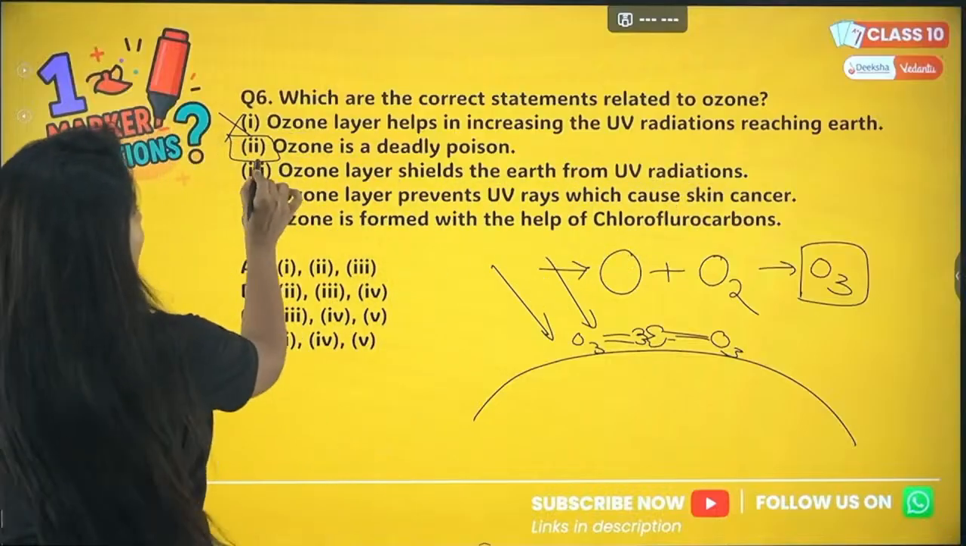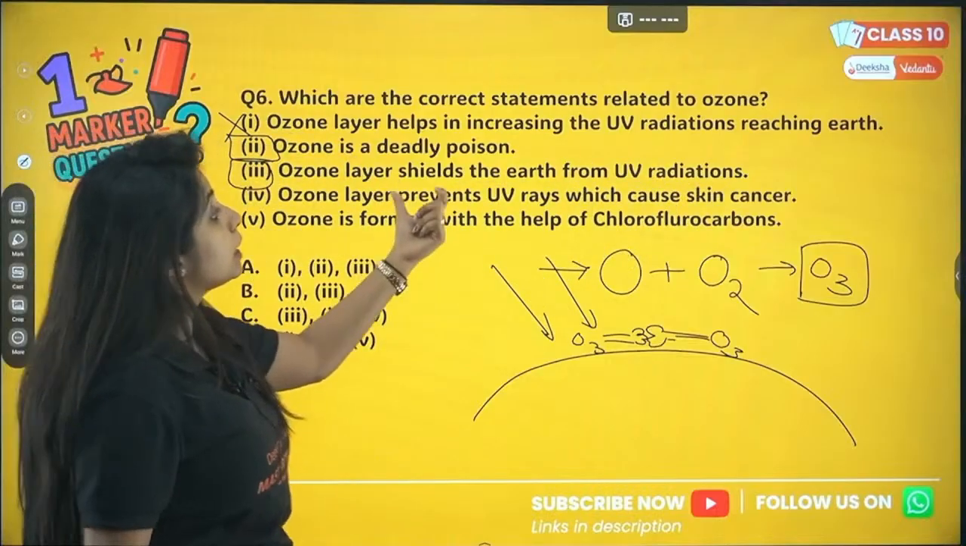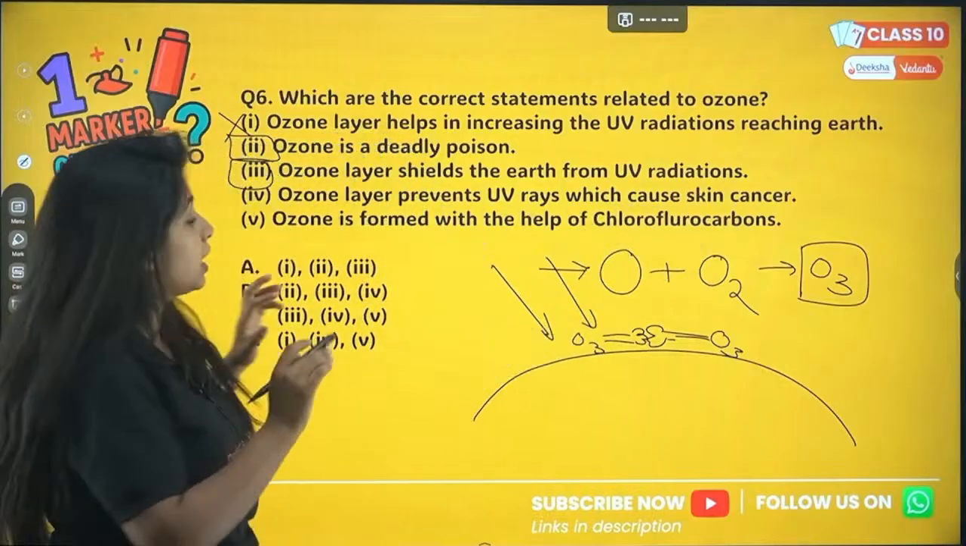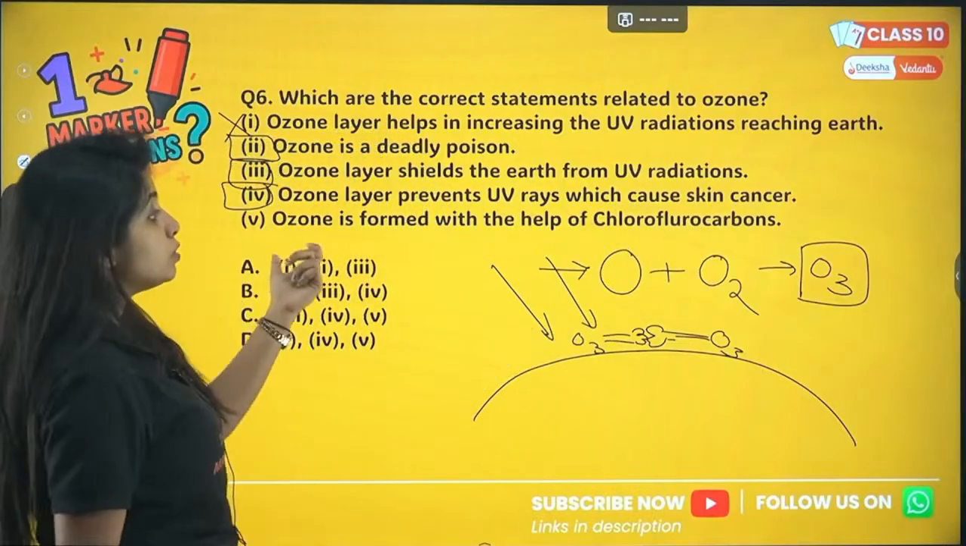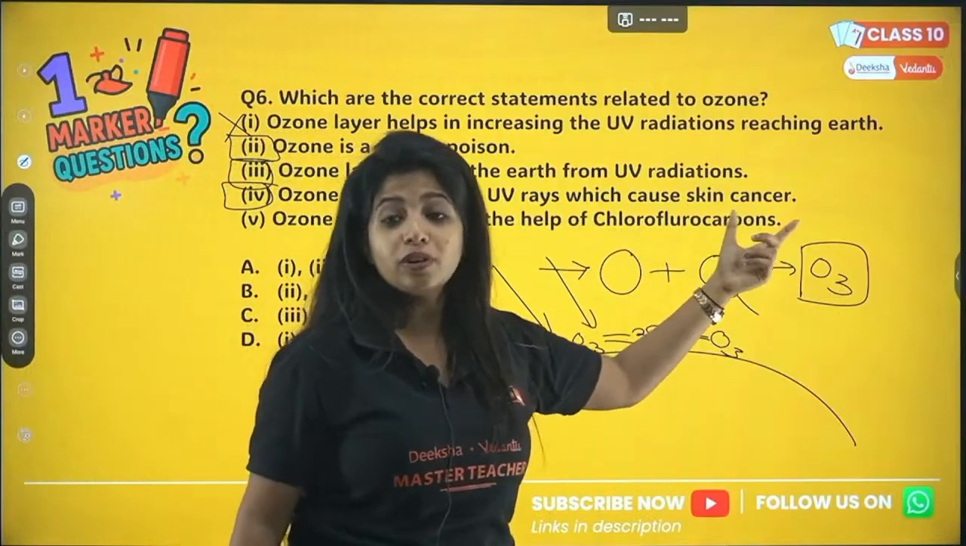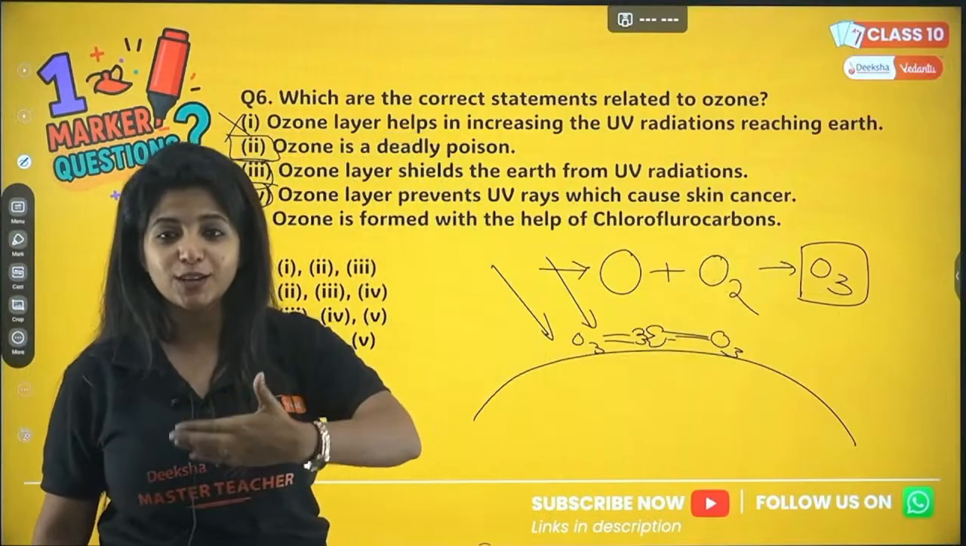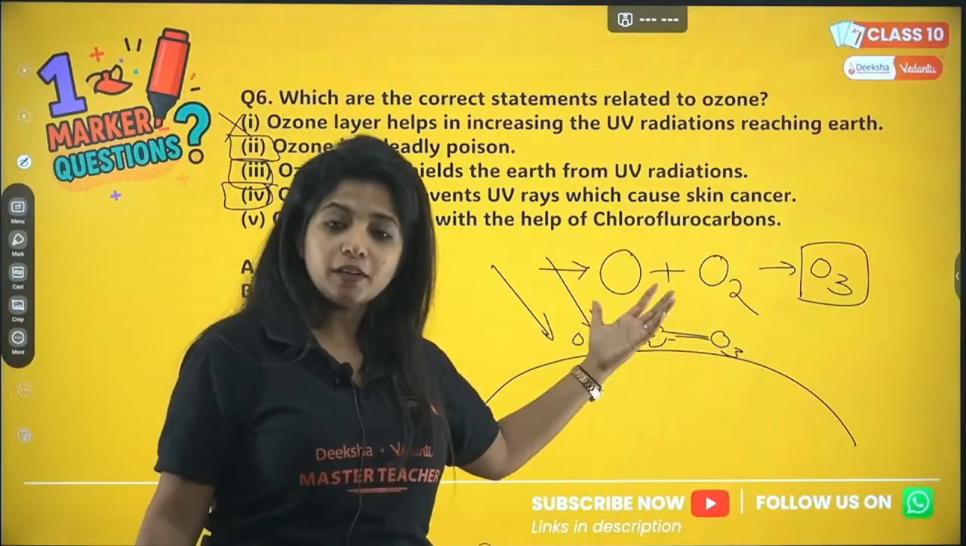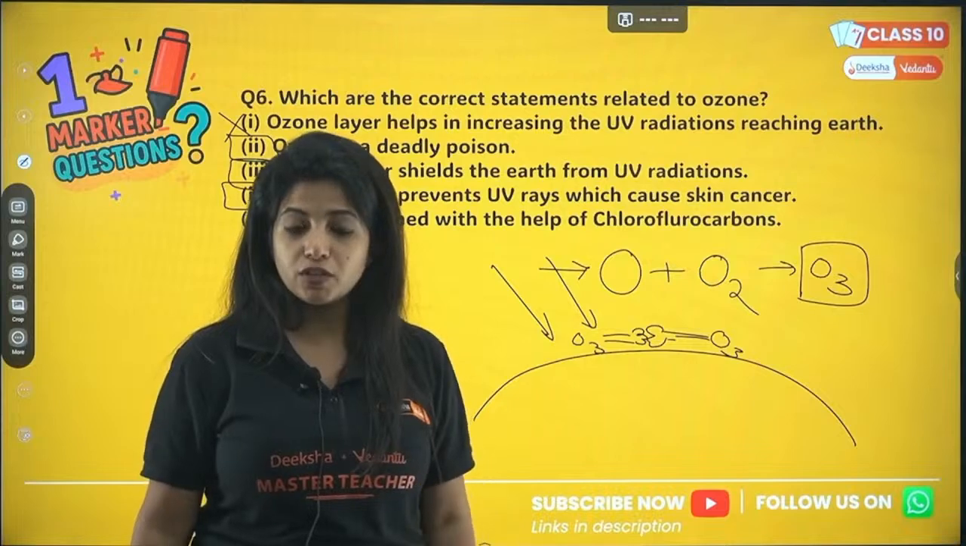Ma'am, you just told, obviously it has to be correct. Now ozone layer prevents UV rays which cause skin cancer. Yes, UV rays cause skin cancer. So this is also correct. Now ozone is formed with the help of chlorofluorocarbons, CFCs. Do you think ozone is formed with the help of CFCs? No, it is just atomic oxygen plus molecular form of oxygen.